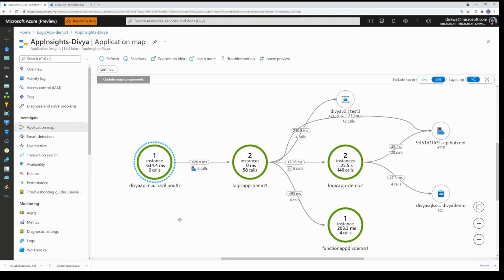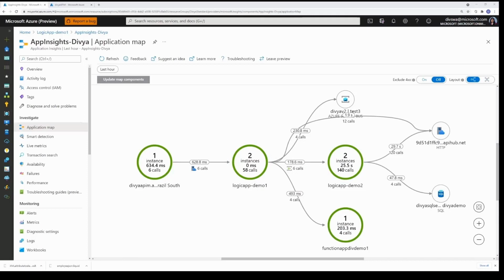If you recall the workflow that we had created, we added a bunch of services into that workflow. We were calling a Logic App, we were calling a function app, and we were also calling a bunch of external services. So this is how the application map for the Logic App looks like. The application map here shows the full application topology and call graph across all the components and the external dependencies in your application. The green nodes here represent the components in your application, while the leaf nodes are the external dependencies such as SQL, Event Hub, Dropbox, etc.